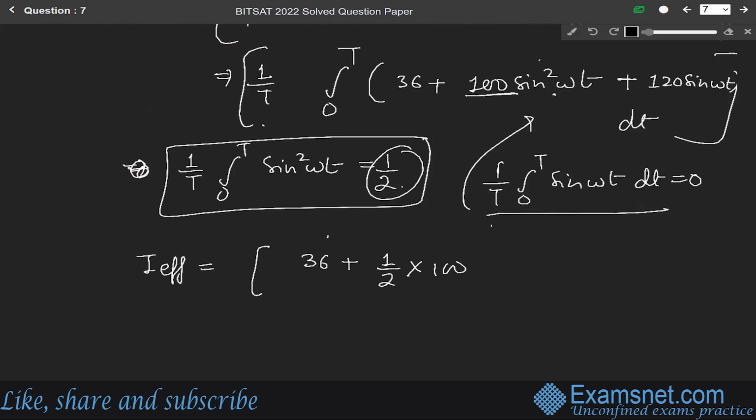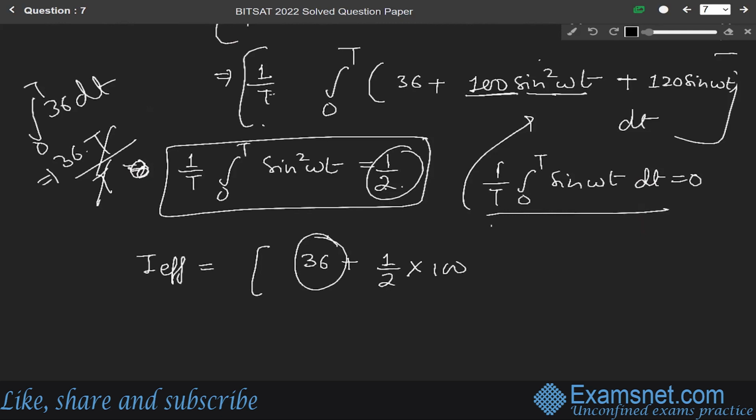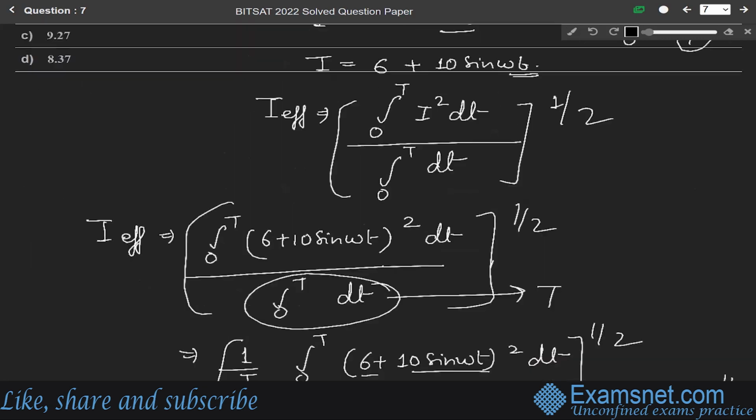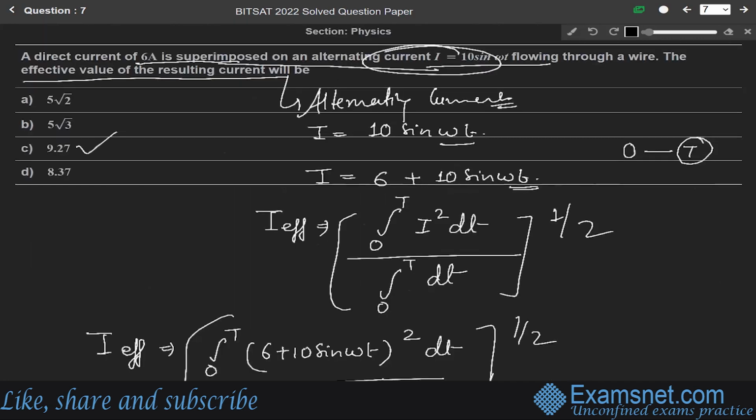And if we solve this, 36 integrated from 0 to T dt gives 36 T, and in the denominator there is also T. So this T cancels, and we get only 36. And for this we have 1 by 2 into 100. Solving it, with the whole power 1 by 2, we get I effective equals 9.27 ampere. This is our final answer. So among these, option C is the correct answer.